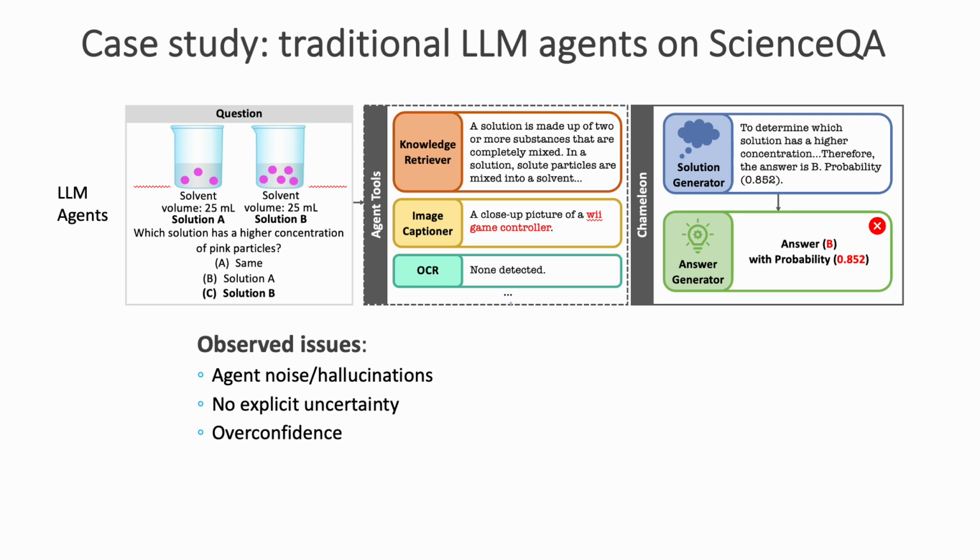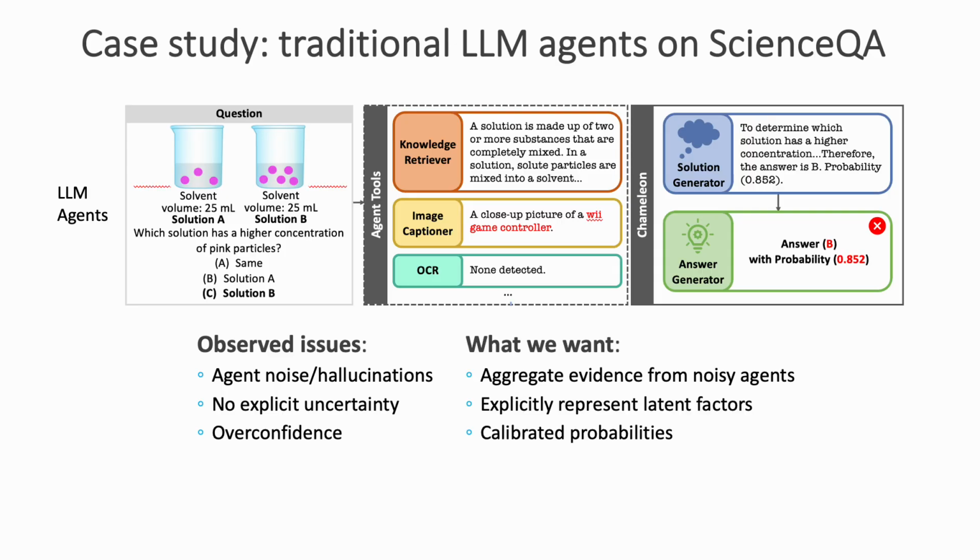If you notice, this system is imperfect. For example, the image captioner here gives wrong information, resulting in an overestimated confidence score for the final answer. This is problematic as the system lacks a module for catching such errors without explicitly modeling the uncertainty, ending up with uncalibrated confidence estimation. So how to handle this? Can we somehow aggregate outputs from all these noisy agents, taking them as evidence for inferring latent factors, thereby calibrating the probabilities of the final decision making? Yeah, this is the key idea of our approach.